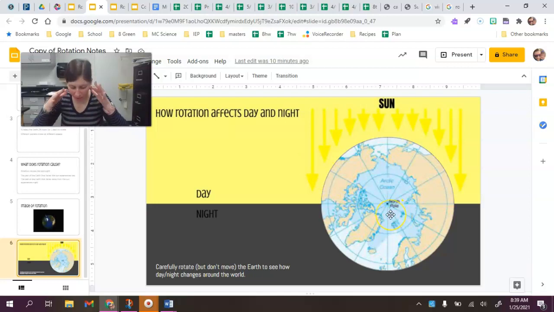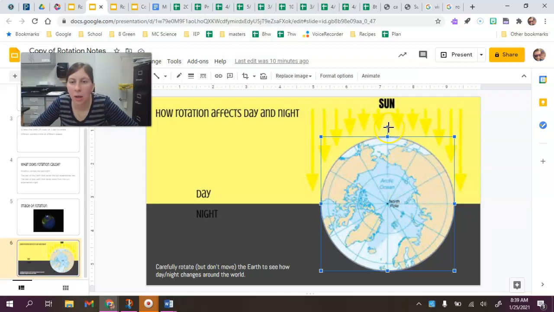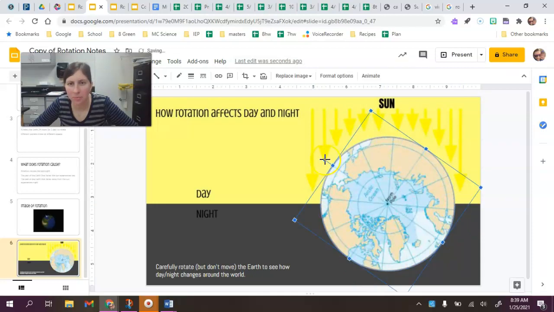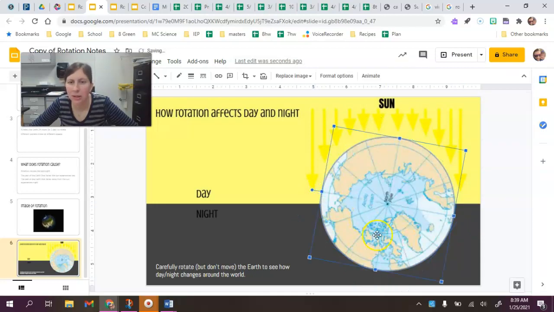So this is the view if we were looking from the North Pole down. So to rotate it, you click on this and you choose this little circle up here at the top. You can rotate this Earth, and you'll notice that, for instance, here we've got North America. When North America is experiencing nighttime, we have Europe and Asia over here that are experiencing daytime.